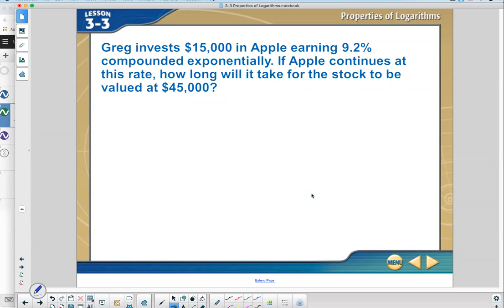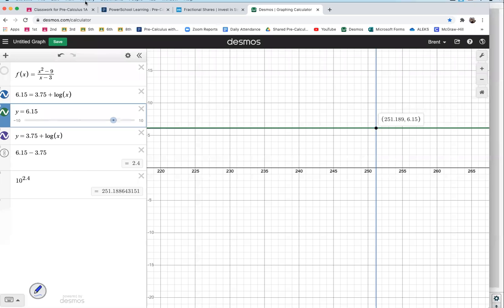Greg invests $15,000 in Apple, earning 9.2% compounded exponentially. If Apple continues at this rate, how long would it take for the stock to be valued at $45,000? Okay, so as a reminder, there are two formulas for this.